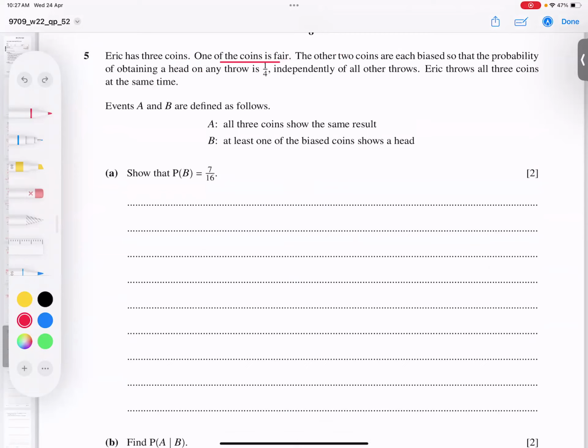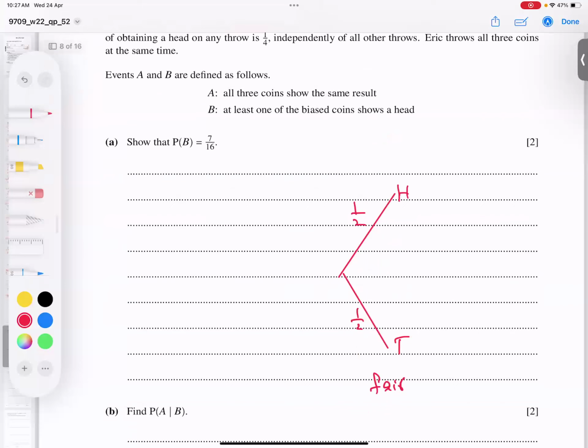I have said many times, student, with this kind of question, if you make the diagram, it is easily done. So this is the first coin, the fair coin. Head and tail, half chance. Why half chance? Because it is a fair coin.